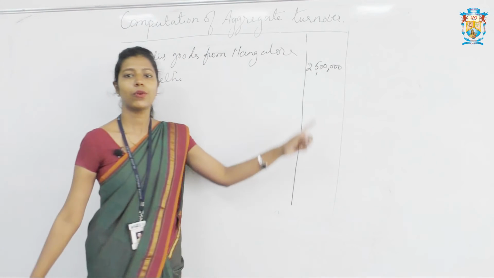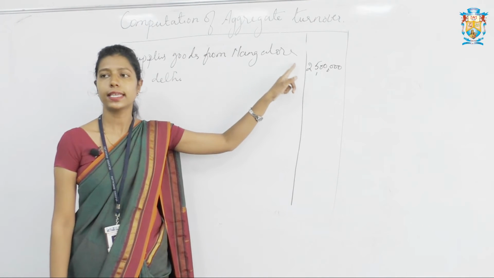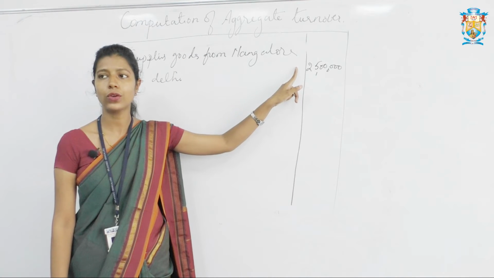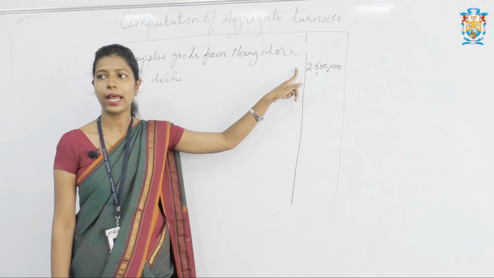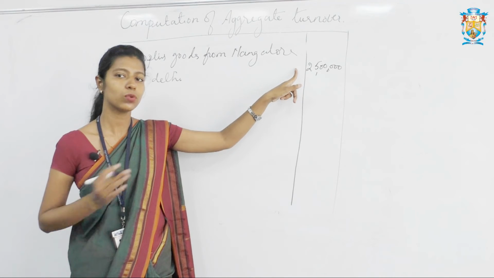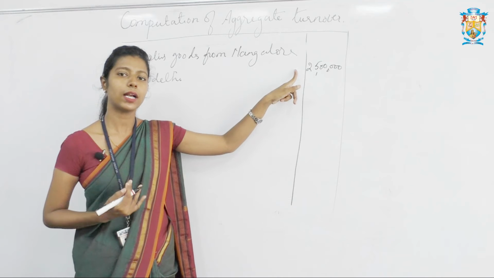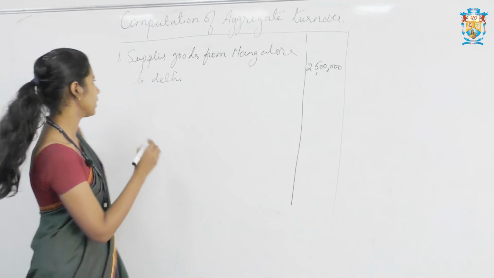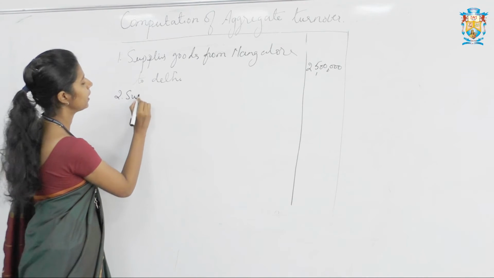So 25 lakh we have to write under aggregate turnover. Second one, they have given sold goods from Mangalore unit to dealer at Mysore, and the value is rupees 5 lakh. Again it is a sales, so aggregate turnover includes the supply or sales, so it will come under aggregate turnover.